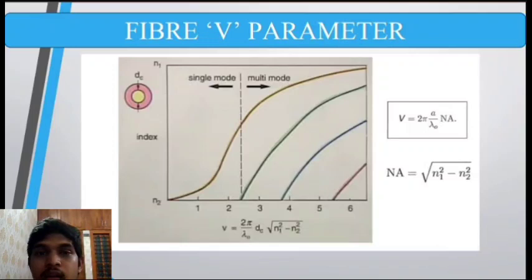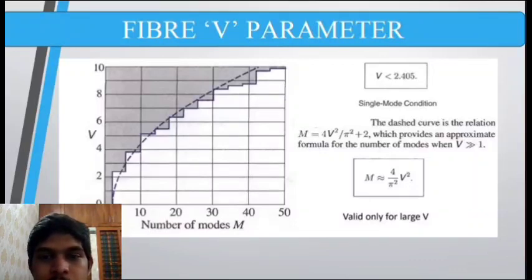If the value of V is greater than 2.405, then the fiber optic supports more than one mode. So for all multimode fibers, the value of V is greater than 2.405, and for all single mode fibers, the value of the V parameter is less than 2.405. So this V parameter tells us how many modes the fiber can support, or how much modal dispersion can happen inside the fiber optic.